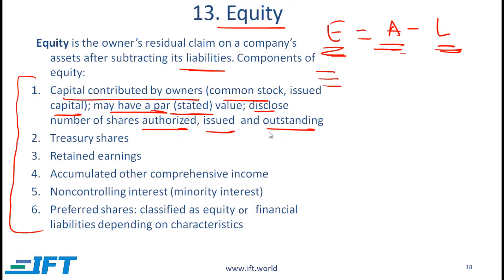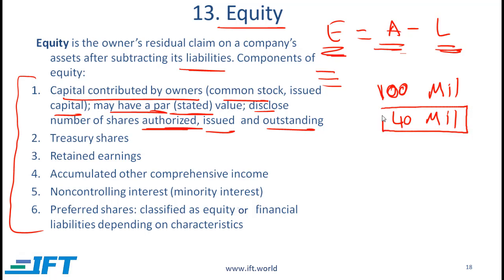When a company is created, it has to state how many shares are authorized. Let's say that a company is started and the number of shares authorized is 100 million. This means that the company has the authorization to issue up to 100 million shares. It does not mean that 100 million shares will be issued immediately. Let's say that out of this 100 million, the company initially issues 40 million shares. So that is the amount of shares that have been issued. Notice that issued shares will have to be less than the number of shares authorized.